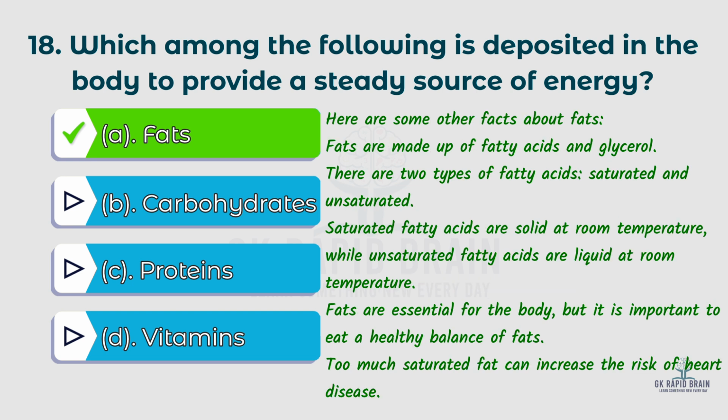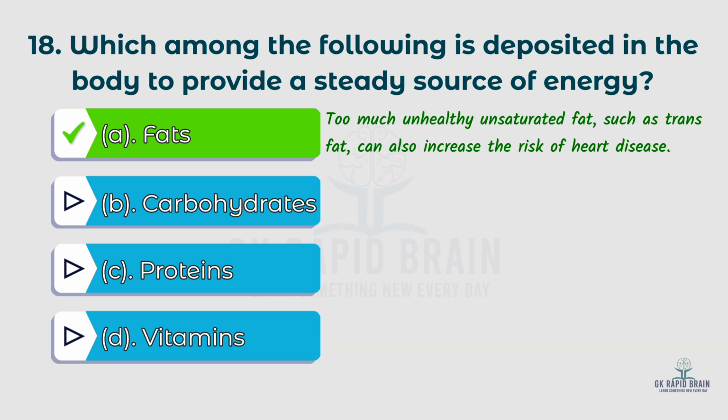Here are some other facts about fats. Fats are made up of fatty acids and glycerol. There are 2 types of fatty acids, saturated and unsaturated. Saturated fatty acids are solid at room temperature, while unsaturated fatty acids are liquid at room temperature. Fats are essential for the body, but it is important to eat a healthy balance of fats. Too much saturated fat can increase the risk of heart disease. Too much unhealthy unsaturated fat, such as trans fat, can also increase the risk of heart disease.